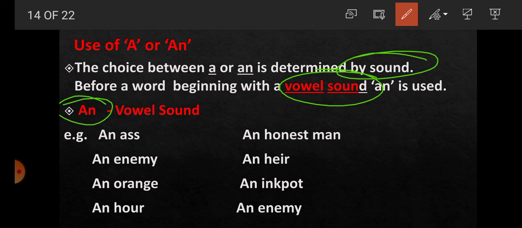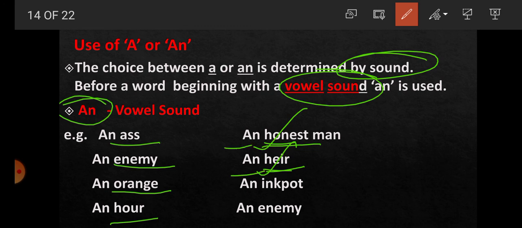For example, an ass. Here the word starts with a vowel sound. An enemy, an orange, an hour start with vowel sounds. An honest man, honest starts with a vowel sound. An heir, heir starts with a vowel sound. Here, students, honest and heir start with the letter H, but the pronunciation is what? Onest, air. And that's why there is the use of an.